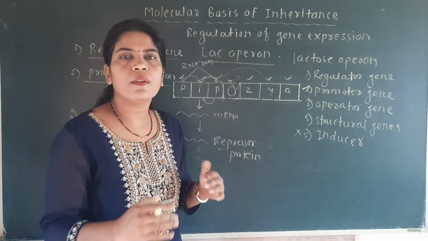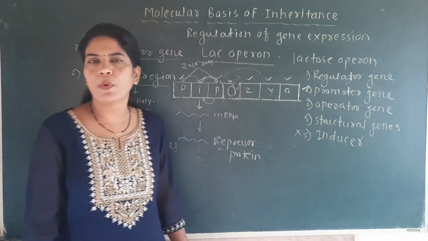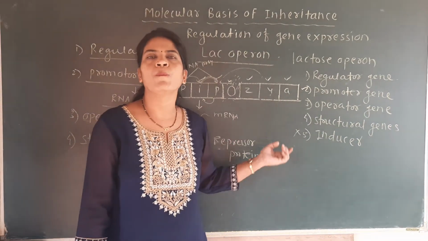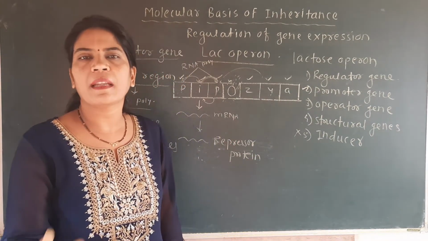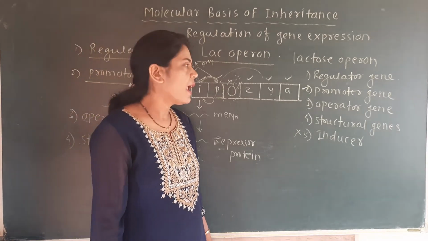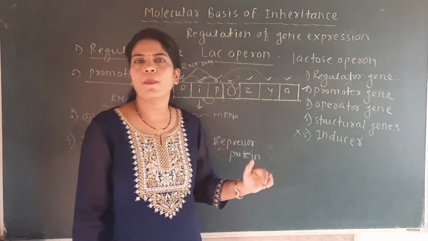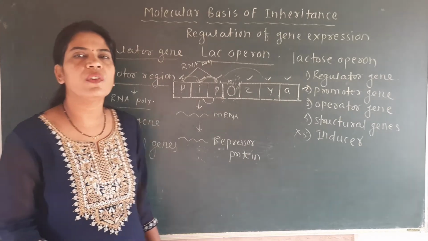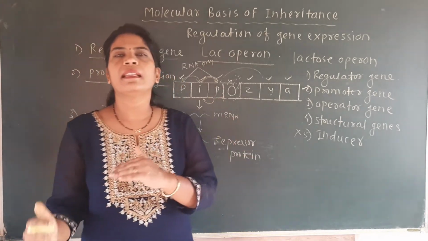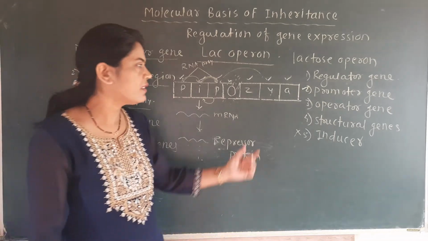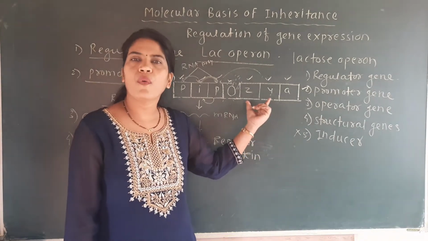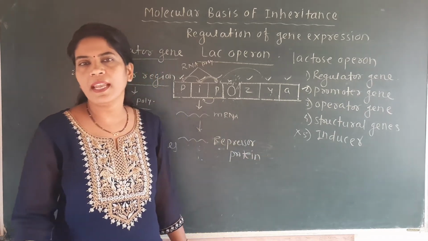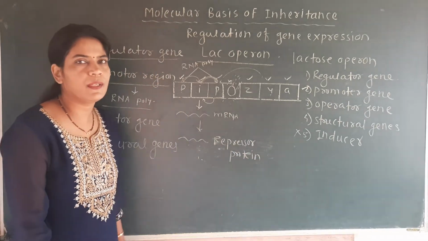So we have seen that the role of the genes is the formation of proteins, and in this lac operon these structural genes form different types of enzymes, that means different types of proteins. These proteins are always formed after the formation of mRNA, because in protein synthesis the first step is transcription and the next step is translation. So these structural genes first have to form the mRNA, and then they will form the different types of enzymes.